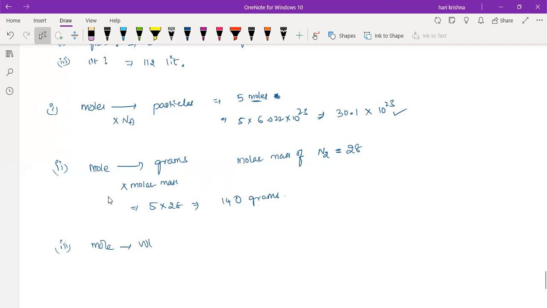And the last one, mole to volume. The conversion factor is 22.4, which means 5 into 22.4 will give approximately 112 liters, correct?